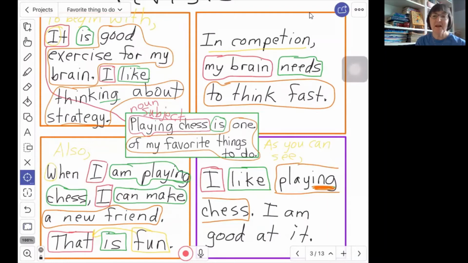However, we are just doing a very simple paragraph today where we introduce our main idea, reason number 1, reason number 2, reason number 3, and then our conclusion, which might just say how we feel about it.